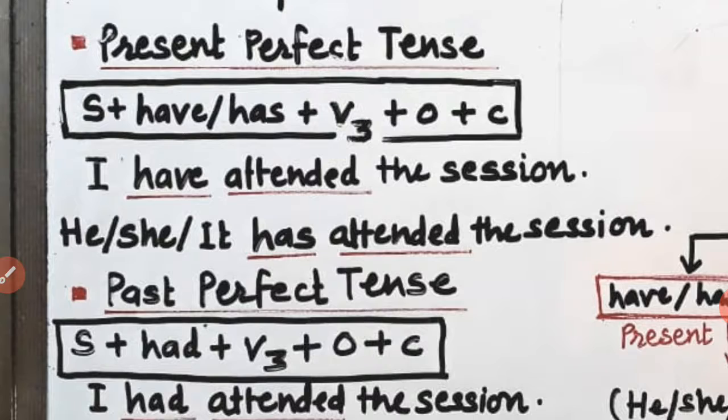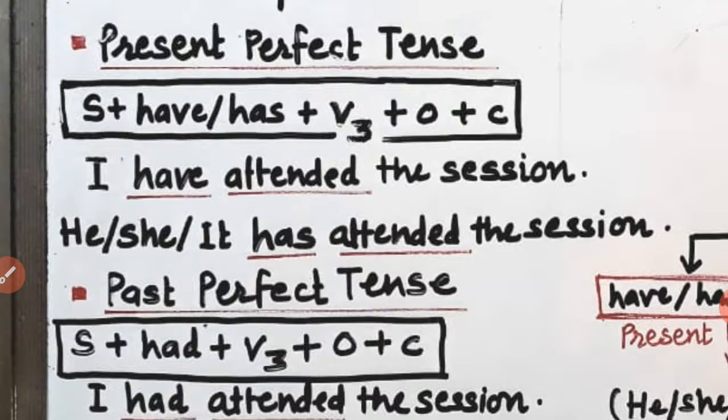One example is here: I have attended the session. You can declare this statement after the video is over. In I have attended the session, the underlined words are have and attended.